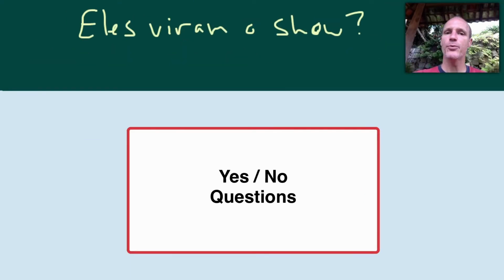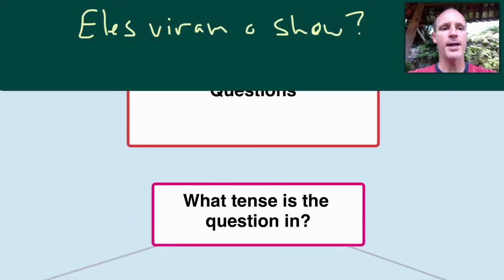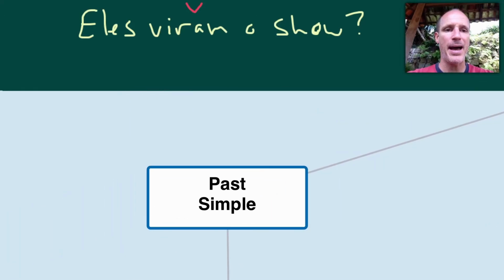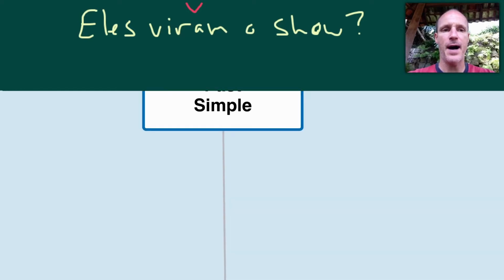Okay, as I said, we're going to switch it up a little bit. We're going to take a look at this yes or no question. Eles viram o show? How do you ask that question in English? Let's go through the checklist, shall we? What tense is the verb in? Well, let's locate the verb here. Viram. That's the verb. That's the past simple. So, what tense is the question in? Past simple. Let's follow that.